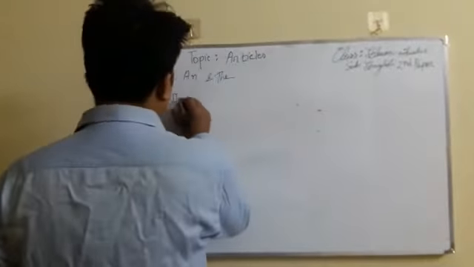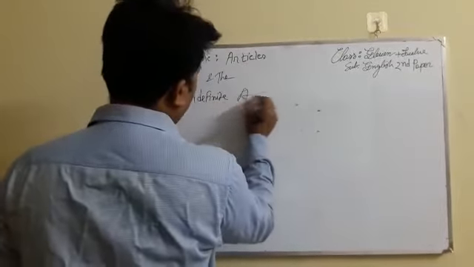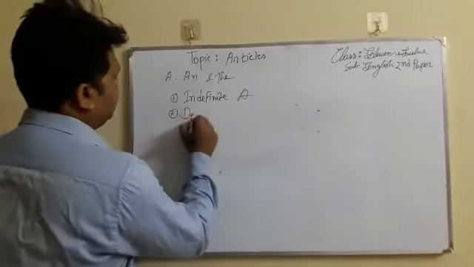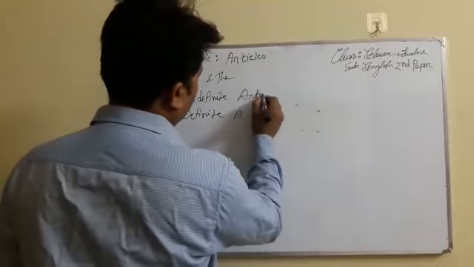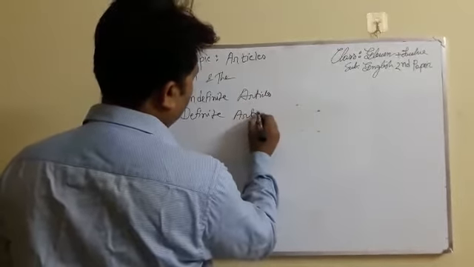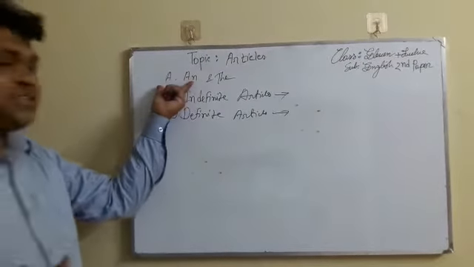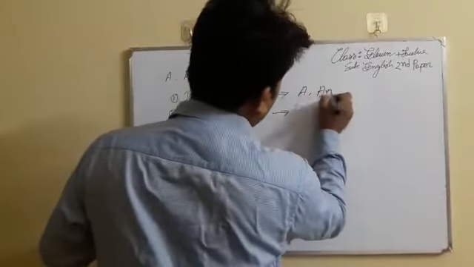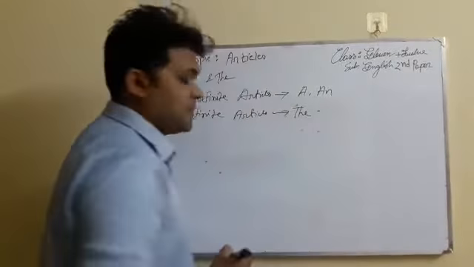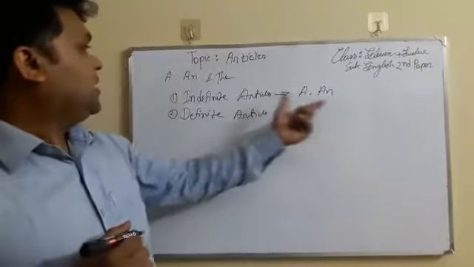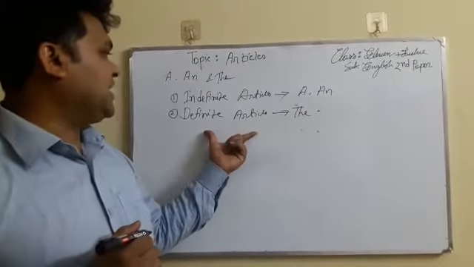So the two parts: number one, indefinite article, and number two, definite article. Indefinite articles are these two, A and N, and definite is what? D. So indefinite is what? Not direct. And the definite one is something we use sometimes.